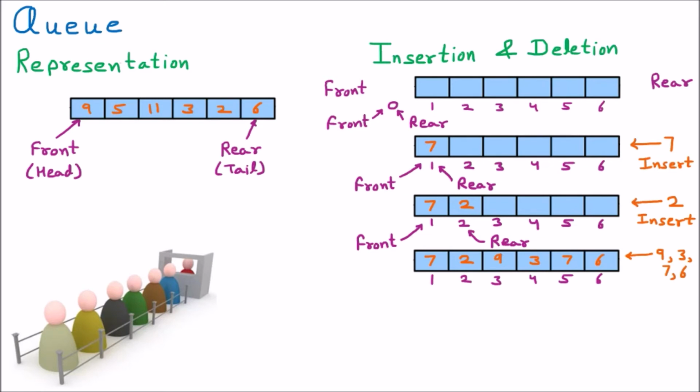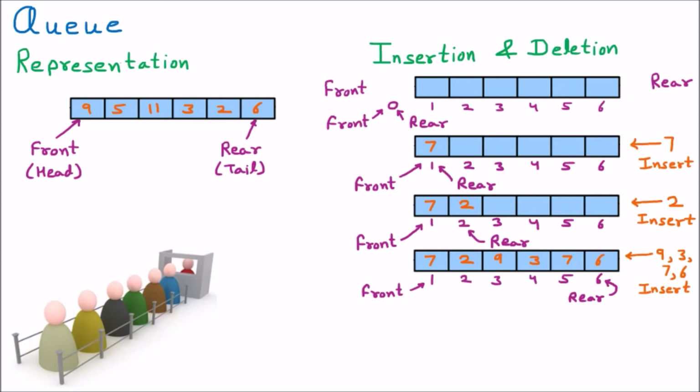Now this complete queue is full. If we talk about the front, then front is pointing to the first position, and the rear is pointing to the last position, which is 6. Whenever the front is on the first position and rear is on the last position, the queue is completely full. That is the case of overflow. That means no more elements can be inserted. So this is how the insertion takes place at the rear side.